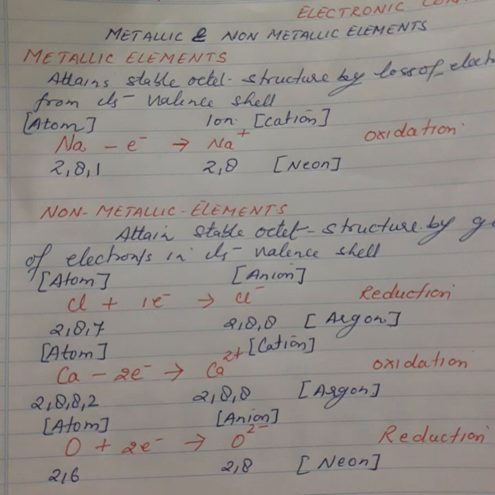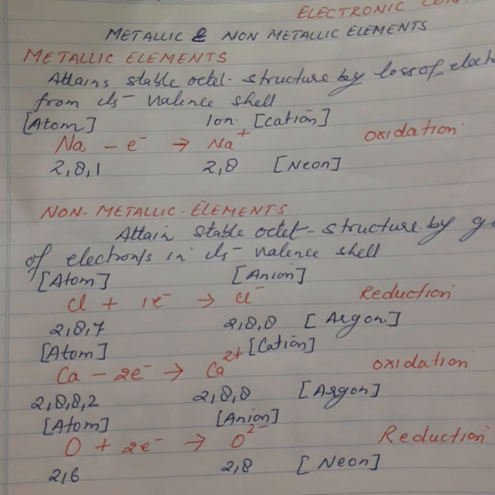Okay, when both atoms are non-metallic, how do they obtain their stable electronic configuration? Because a metal mostly can only lose electrons. So how do they obtain a stable configuration? Take the example of the hydrogen molecule. How do they combine? 2 atoms of hydrogen combine to form 1 molecule of hydrogen gas. Here both contain 1 electron. So what will they do? They will share 1 electron to complete the duplet.